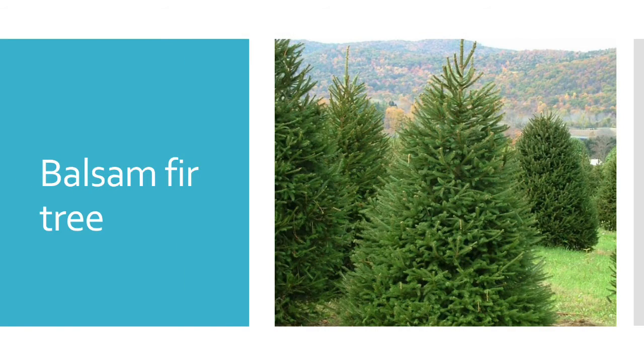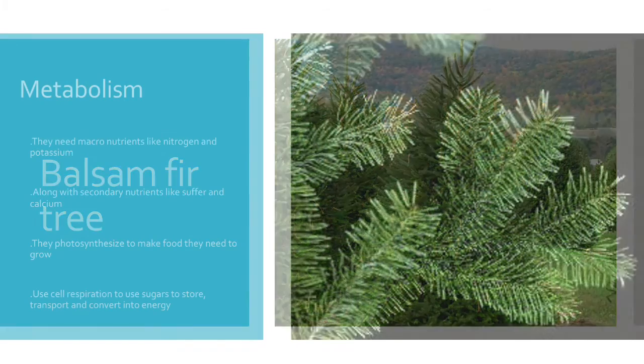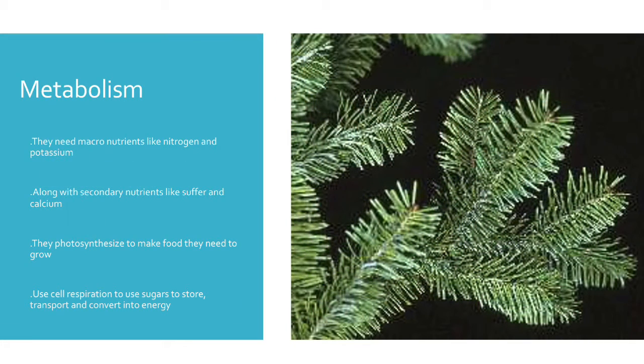The balsam fir tree. The balsam fir tree needs macronutrients like nitrogen and potassium, and also secondary nutrients such as calcium and sulfur. They use photosynthesis to make the food they need to grow. Then they use cell respiration, where sugars from photosynthesis are stored and transported and then converted into energy.